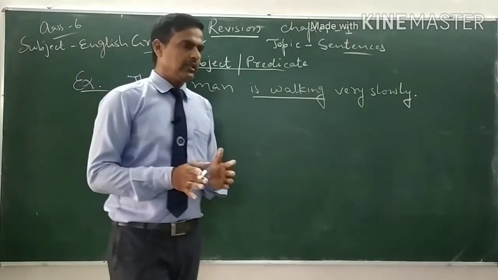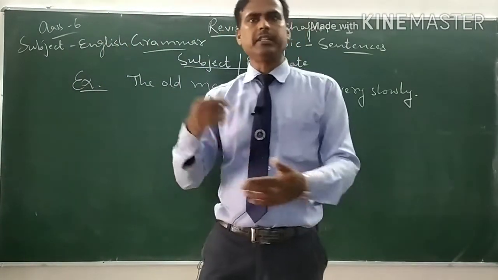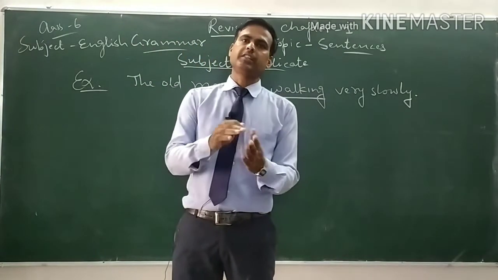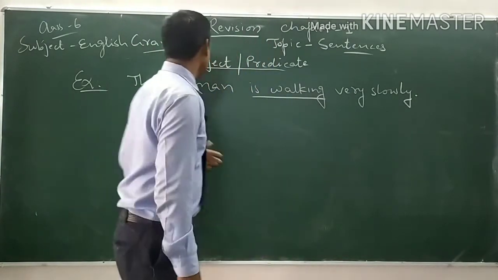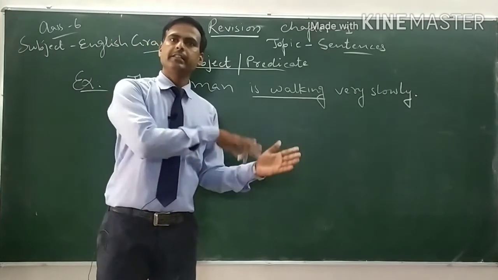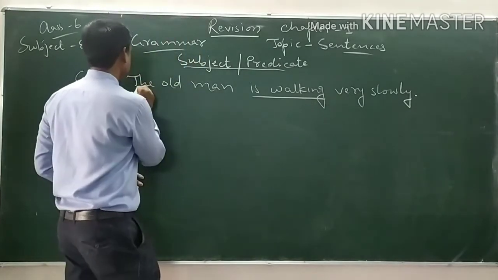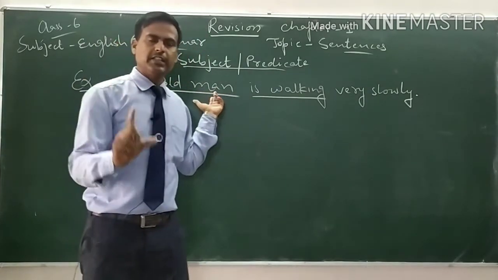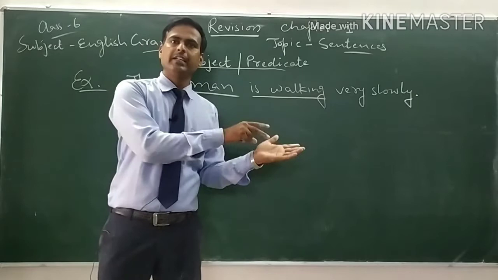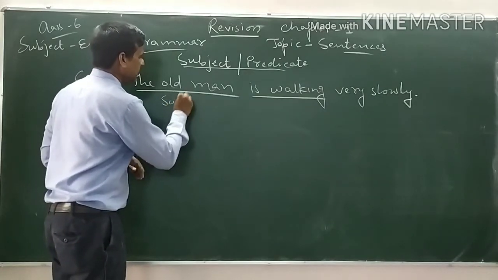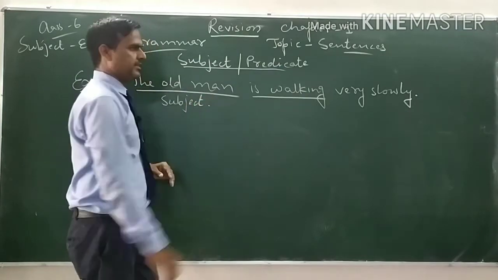So first of all, let us see what is subject and what is predicate. Subject is the part of a sentence about which something is said. Now see, in this sentence, the old man is the part of the sentence about which we are going to say something. That's why this is the subject of this sentence.